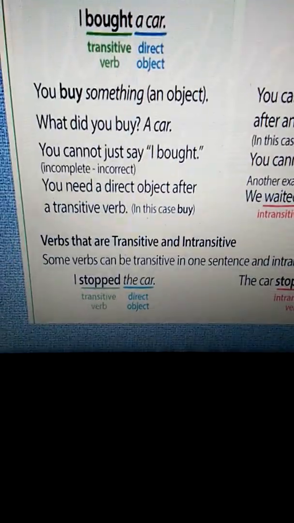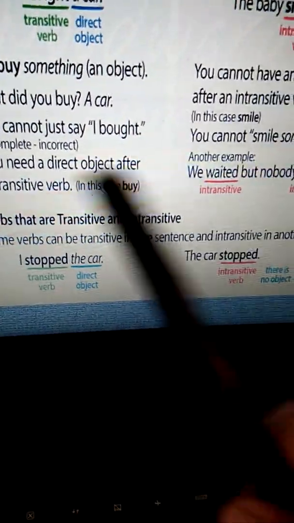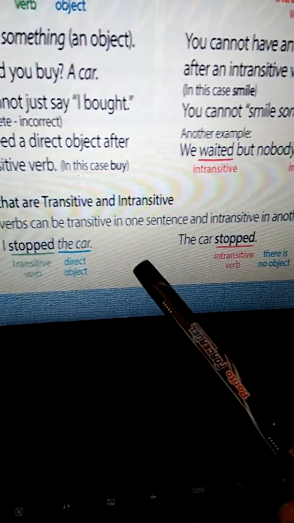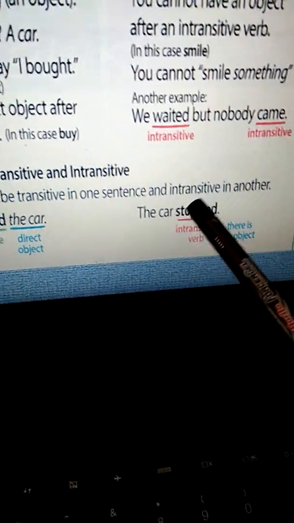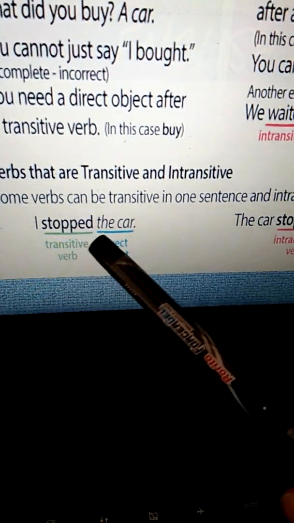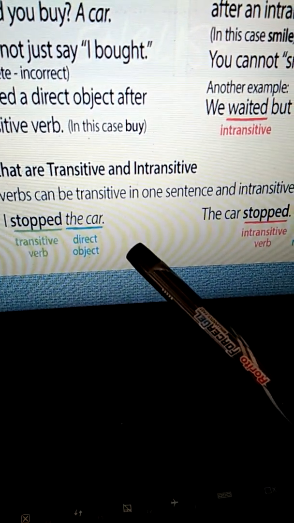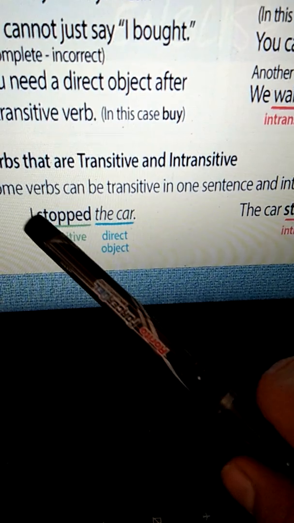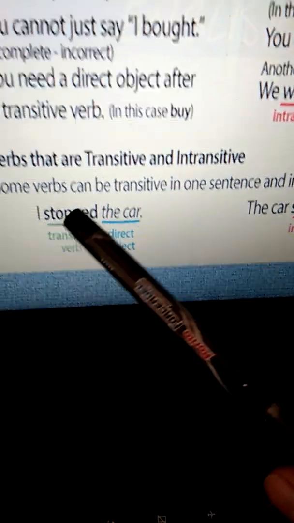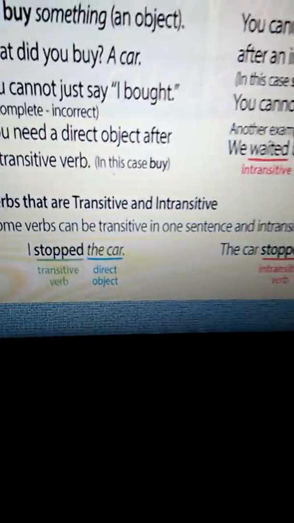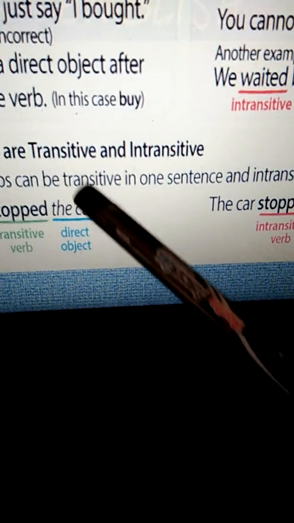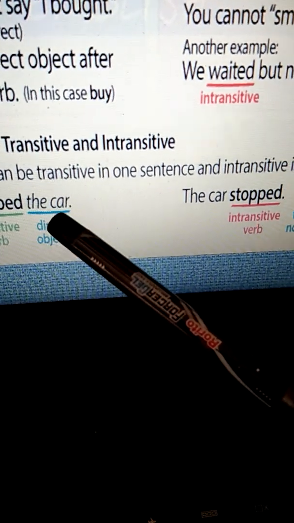Verbs that are transitive and intransitive. Some verbs can be transitive in one sentence and intransitive in another. So see the difference. I stopped the car. So here the verb stop is transitive. Why? Because its action is directly falling on the car.